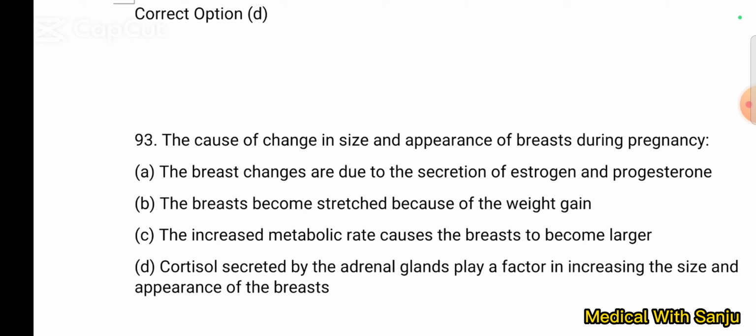During pregnancy, progesterone and estrogen secreted by corpus luteum and placenta cause the alveolar and ductal growth to complete the breast development, and also produce colostrum. The best answer is the breast changes are due to the secretion of estrogen and progesterone. Option A is the right answer.